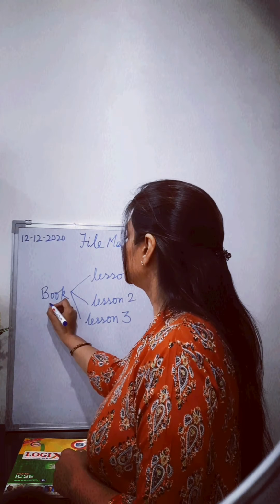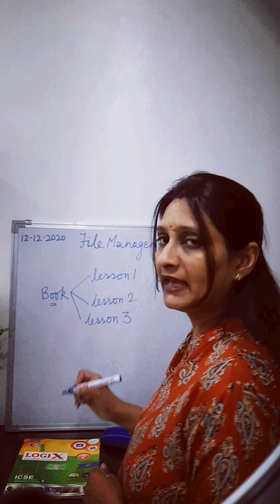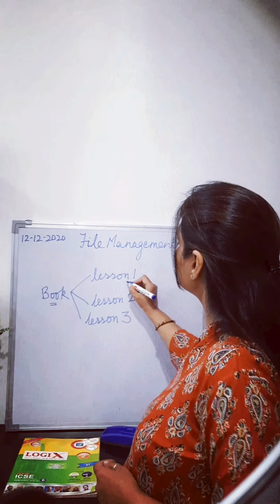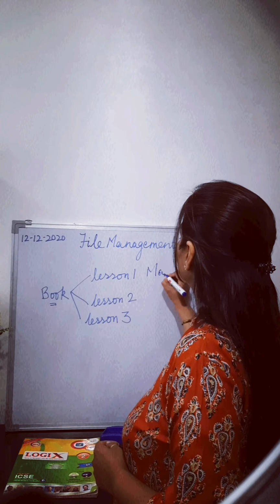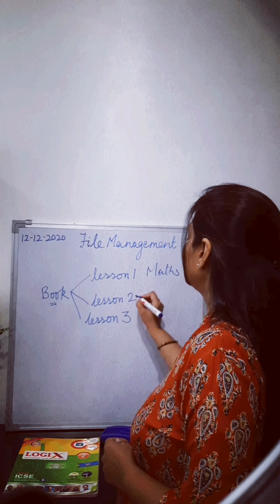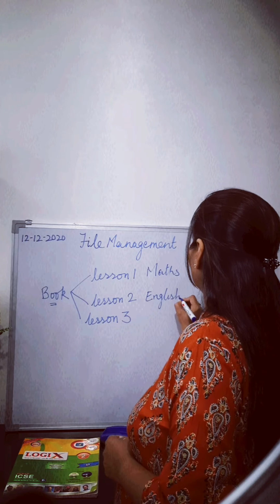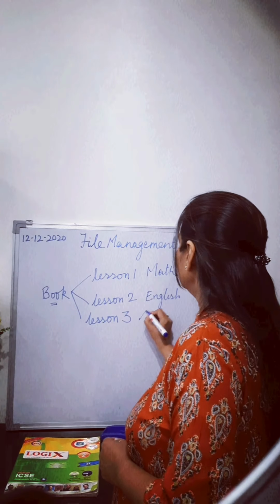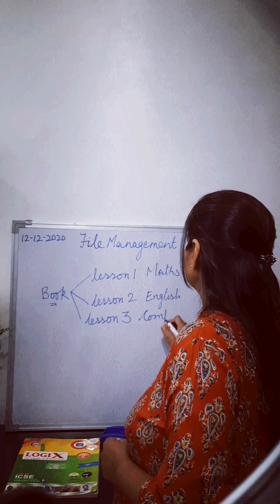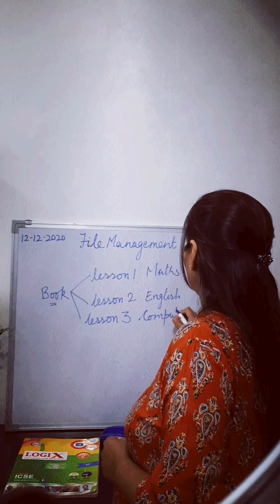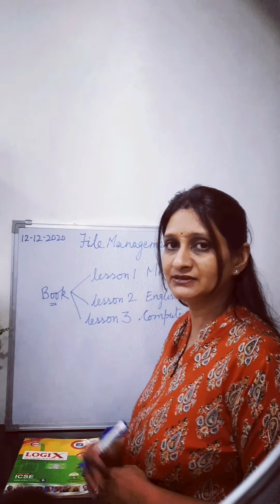Now if this is any book that you have, do you have the first lesson for math, the second lesson for English, and the third lesson for computer? Does it happen like this?